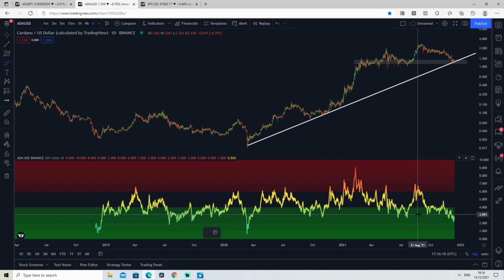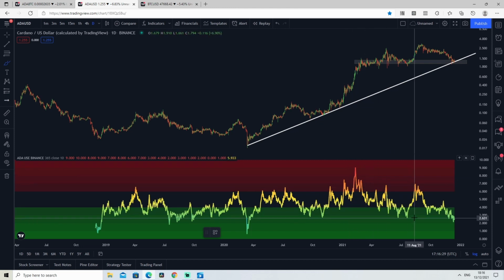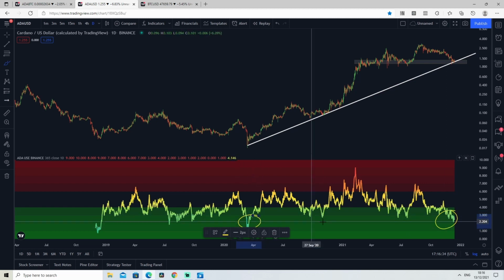So this indicator is on the scale of 10, and what we always look out for is when the asset is overbought. If it's overbought, then the risk will go up, indicating that. It also shows when an asset is oversold, when the risk goes down to these low regions, typically below 3.5 or 4 out of 10. This indicates an accumulation phase and a good entry opportunity.